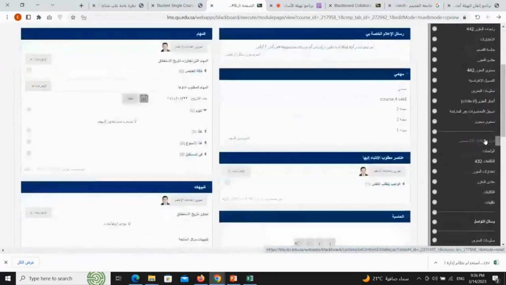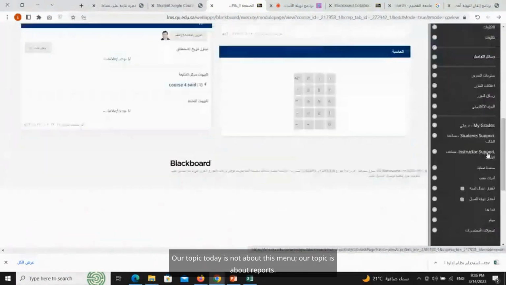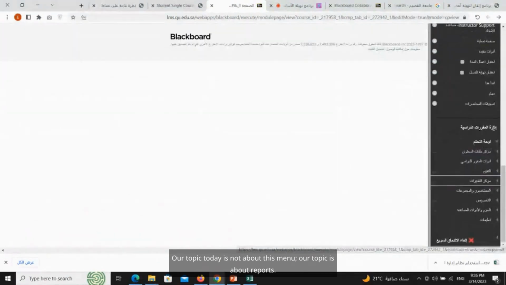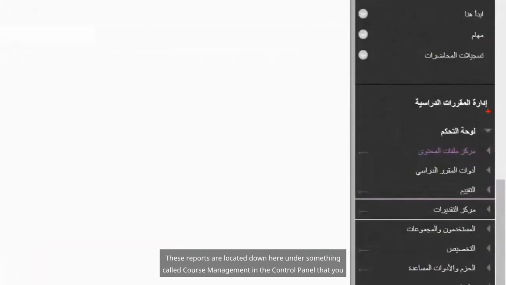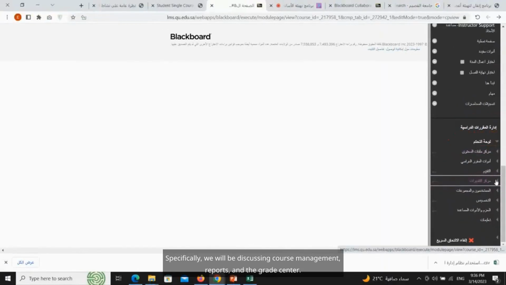Okay. Our topic today is not about this menu. Our topic is about reports. These reports are located down here under something called course management in the control panel that you see here. I have the control panel and a set of tools through which I can manage my course. Specifically, we will be discussing course management, reports, and the grade center.